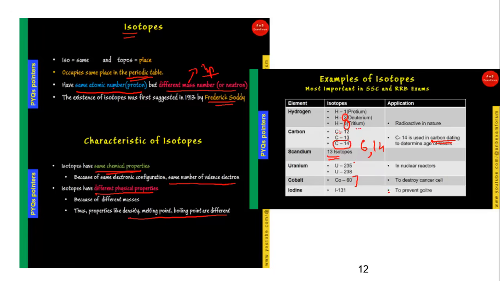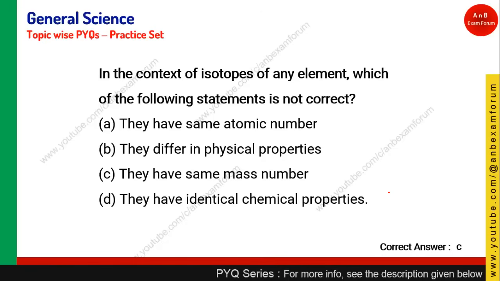All such pointers we have covered in our theory classes. So let's answer the previous year question that we skipped. They have the same atomic number. Yes, isotopes have the same atomic number. They differ in physical property. Yes, they have different mass numbers, so their physical properties will be different. So it is also true. They have the same mass number. No, they have different mass numbers. Just now we have seen they have the same atomic number but different mass number, and they have identical chemical properties. So option C is the right answer.